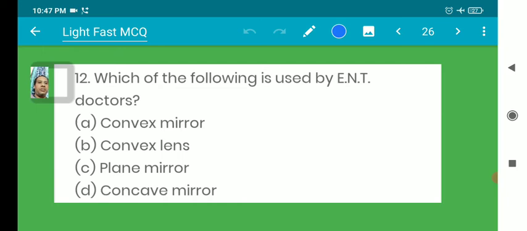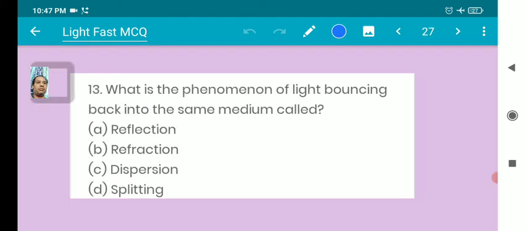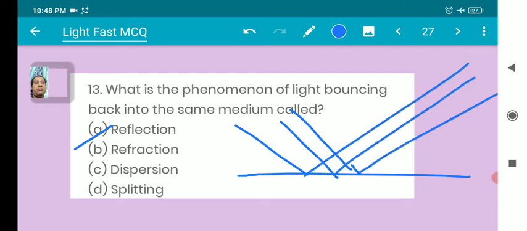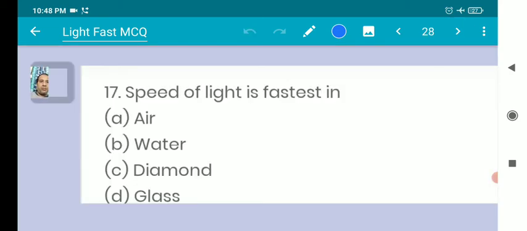Which mirror is used by ENT doctors? Concave mirror. It looks like this structure. What is the phenomenon of light bouncing back into the same medium called? Bouncing back to the same medium is reflection. The speed of light is faster in air, water, diamond, or glass? Air. The speed of light is faster in air.